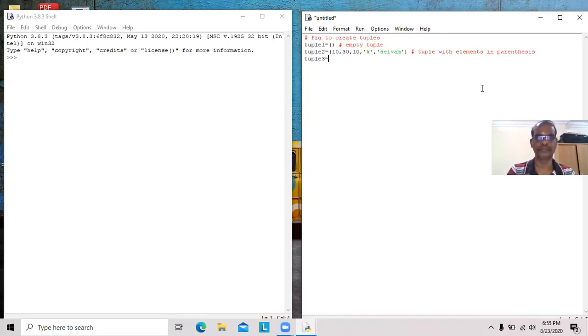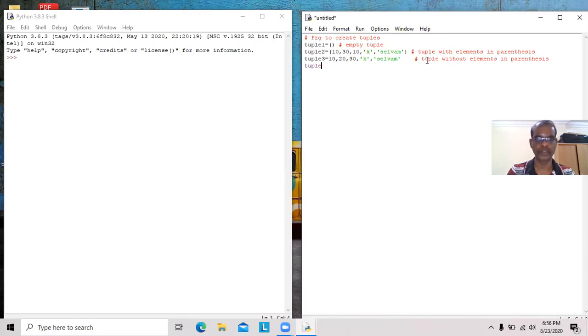Tuple 3. Same thing, we can put 10, 20, 30 without parenthesis.